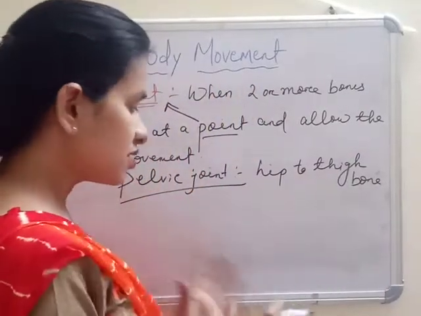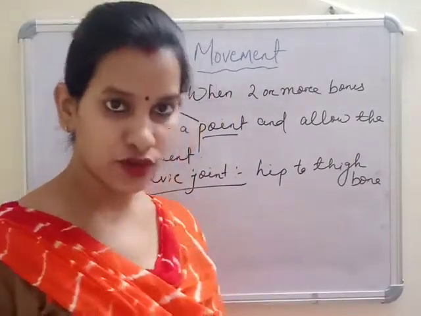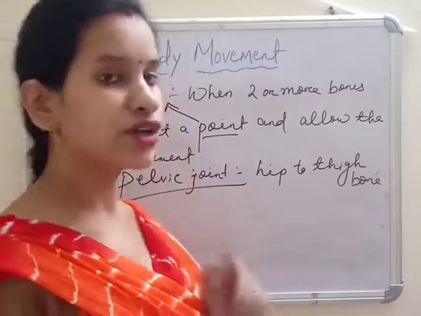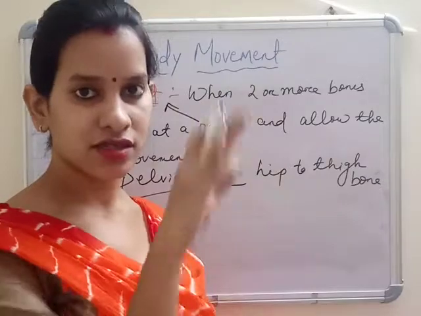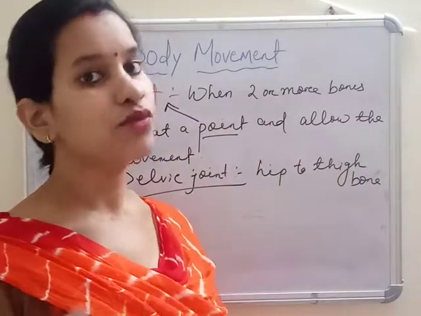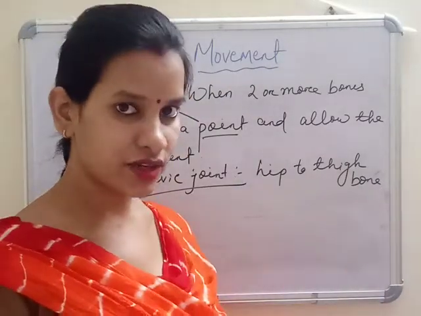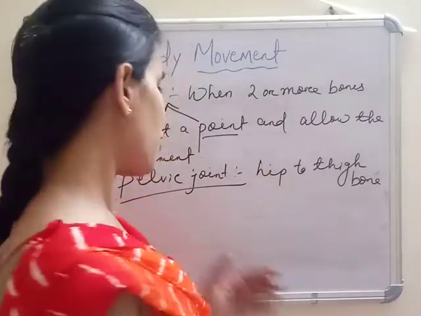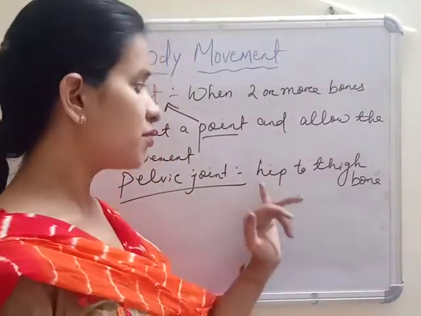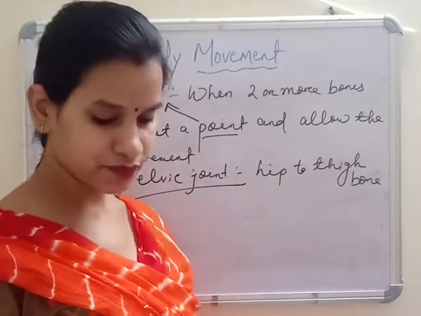As the hip bone is called the pelvic bone, the joint with the hip is called your pelvic joint, due to which you can move your thighs forward and backward and you can walk easily. You can sit. By sitting and also standing, you are doing some movement. This is because of your pelvic joint, that is from the hip to the thigh bone.